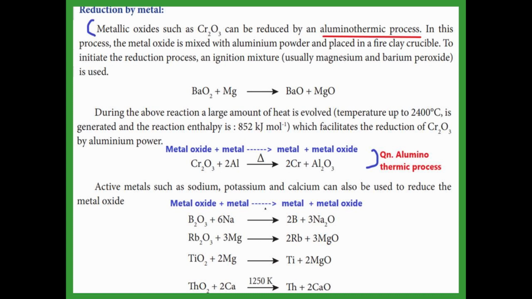Titanium oxide also reacted with the magnesium, it gives titanium, and magnesium becomes magnesium oxide. Thorium oxide is reacted with the calcium, then thorium oxide becomes thorium, and calcium takes away the oxygen and becomes calcium oxide. So this is the reduction by metal.